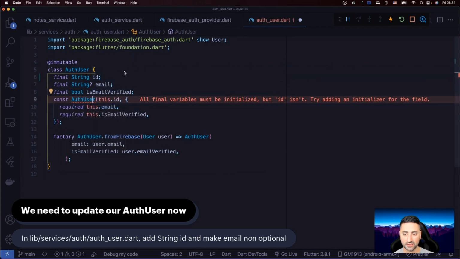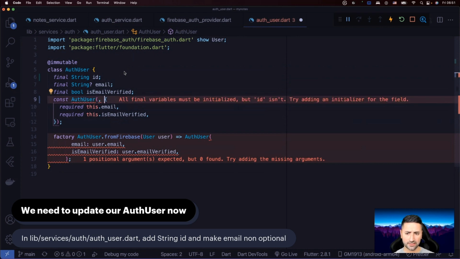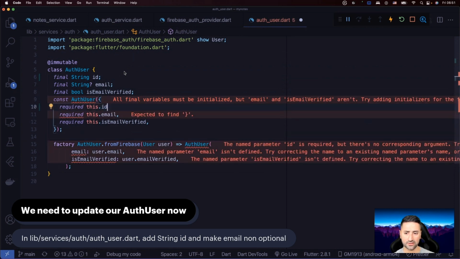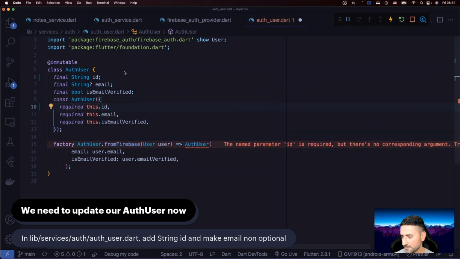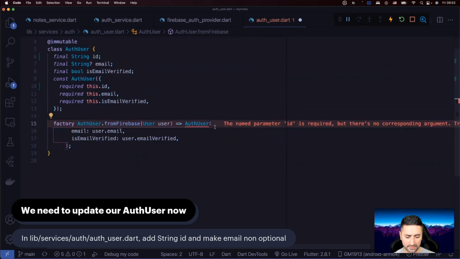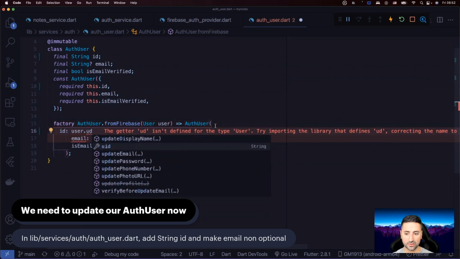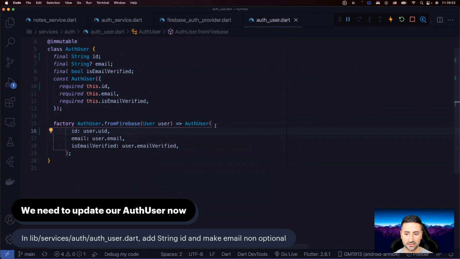Let's then go in here, and I'm going to add this to the required fields. I can see Visual Studio Code wasn't able to actually make this a required parameter. I'm going to help Visual Studio Code and do that. I'm just going to say required this.id, and I need you to do the same thing, please. So now we have a problem in here in that our auth user in here doesn't have an ID where we created it from the Firebase user. Let's go and remedy that. Let's just say the ID in here is the user UID. Remember this parameter that I talked to you about? Okay. So that is now created.